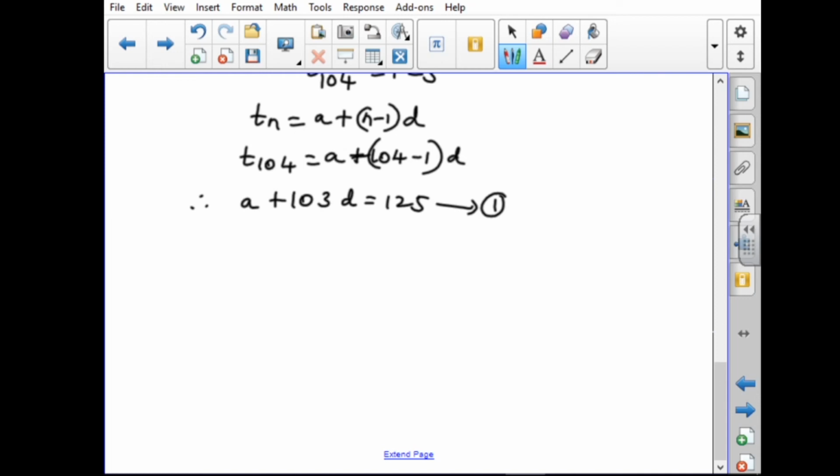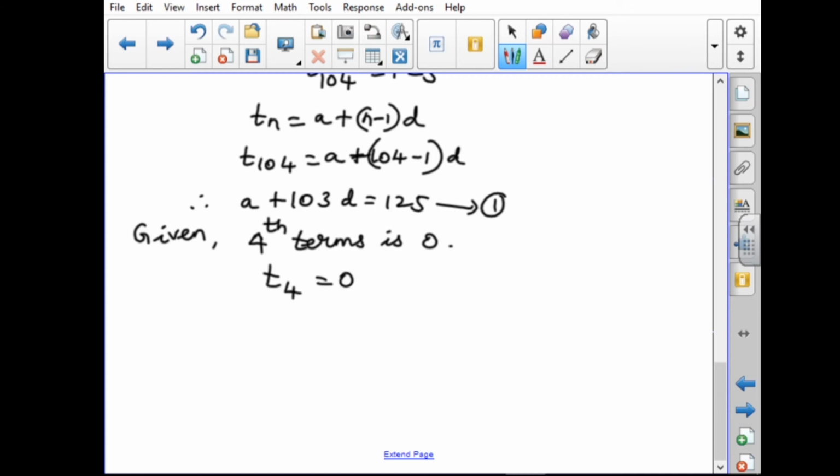Next condition they have given: the fourth term is 0. Fourth term means T4. T4 equal to 0.